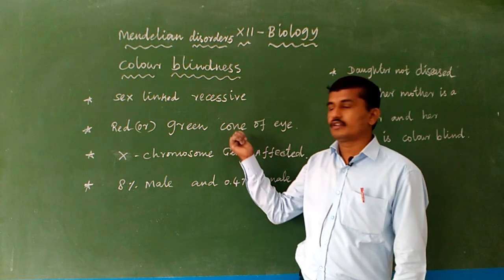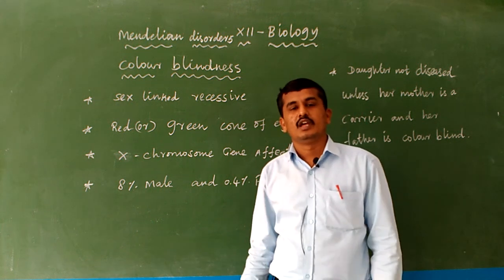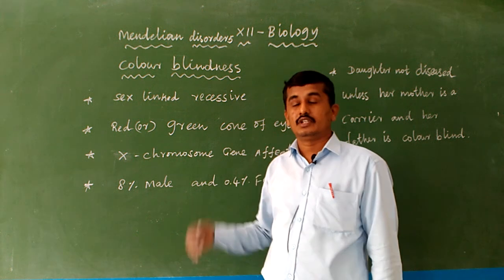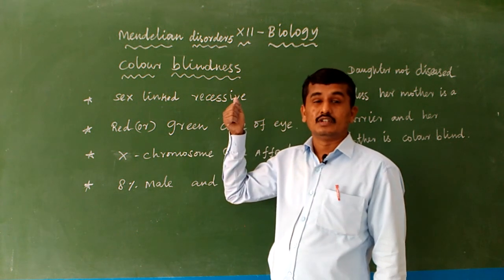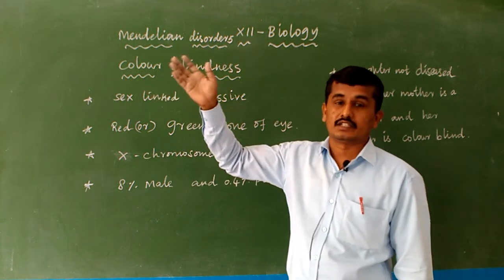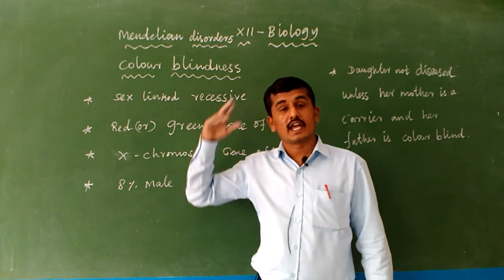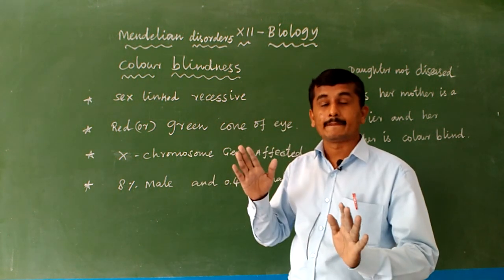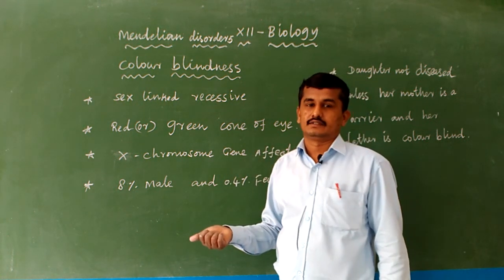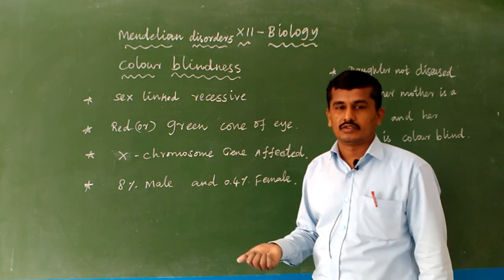The cone cells control differentiating greenness and redness, but the rod cells differentiate bright light and dim light. The rod cells control night blindness, which is a different category, due to vitamin A deficiency. Color blindness is different, night blindness is different. Night blindness is due to vitamin A and the rods present in the eye, which differentiate bright light and dim light, that is photopic and scotopic light.